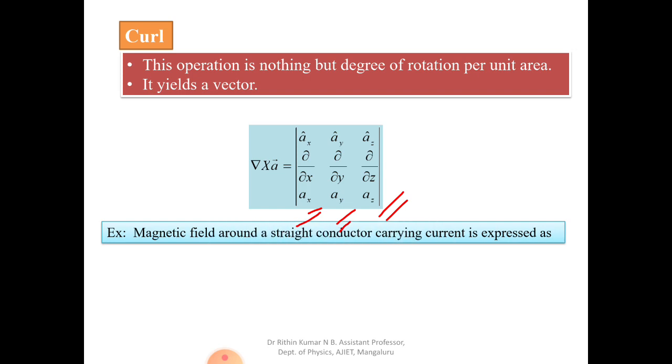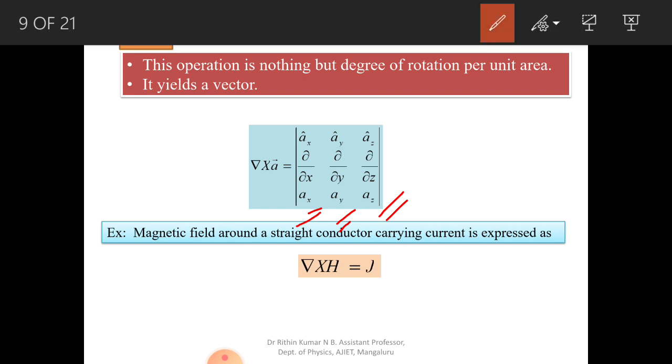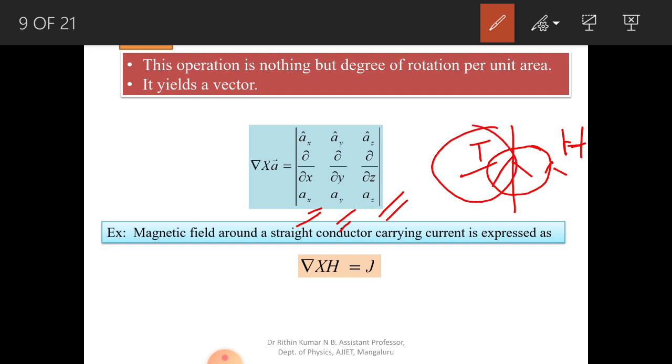The magnetic field around a straight current-carrying conductor is expressed as del cross H equal to J. Whenever there is a movement of current in a straight conductor, there exists a magnetic field around the conductor, which is given by H. When you calculate del cross H, it gives you the current density J. What is current density?